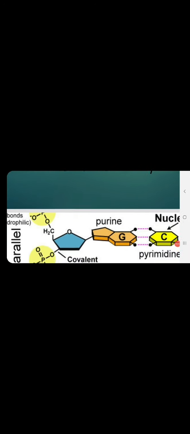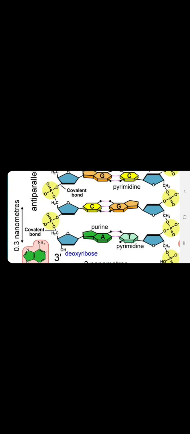In this diagram you can see how the two strands run anti-parallel to each other, with the molecular formula. Also you can see the phosphate group, pentose sugar, and the nitrogen base: guanosine nucleotide, cytosine nucleotide, adenine nucleotide. Similarly, you can see thymidine nucleotide on the opposite strand.